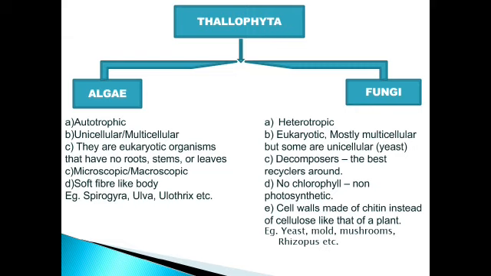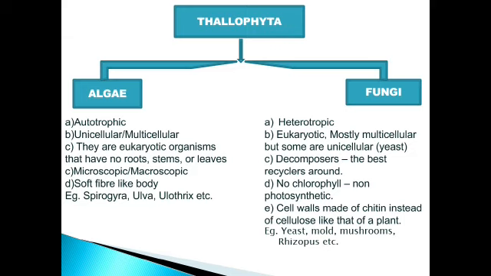Fungi do not have chlorophyll pigment in them, and that's why they are heterotrophic in nature. You know what heterotrophic means, right? They live on other organisms and get their nutrition from them. They are eukaryotic organisms. Eukaryotic means they have a membrane-bound nucleus, and other organelles are also membrane bound, right?